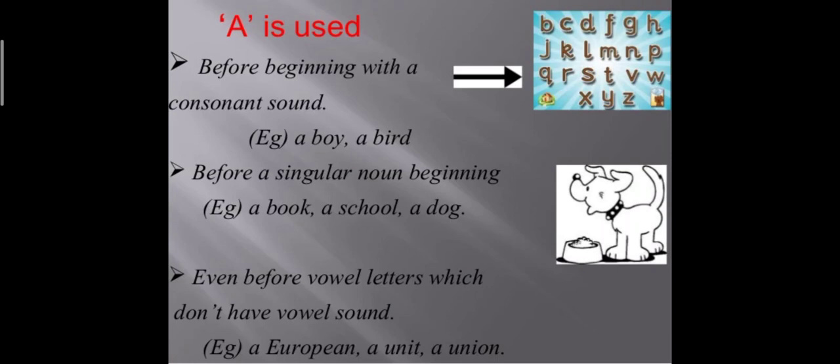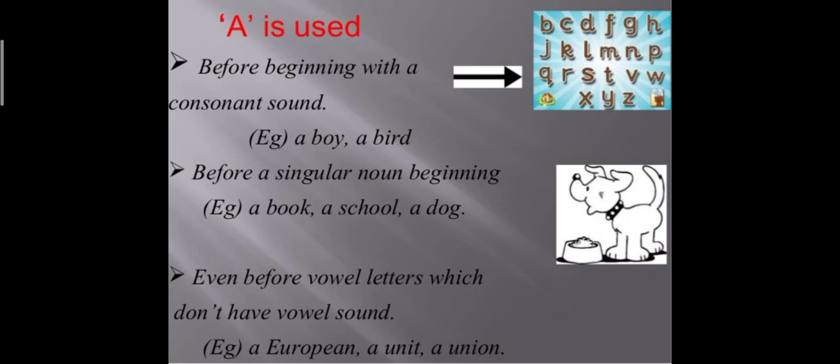For example, a boy, a bird, a rabbit, a pen, a pencil, a mouse, a chair, etc. Because in all those words, a consonant is the beginning sound.